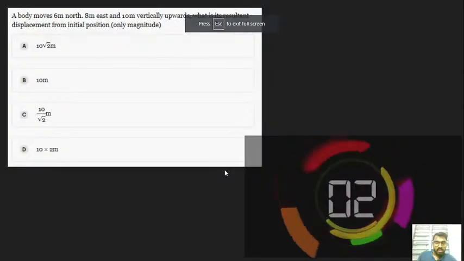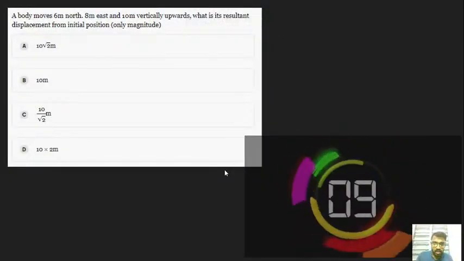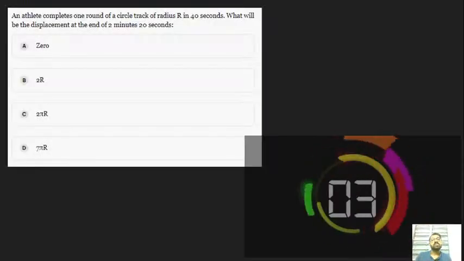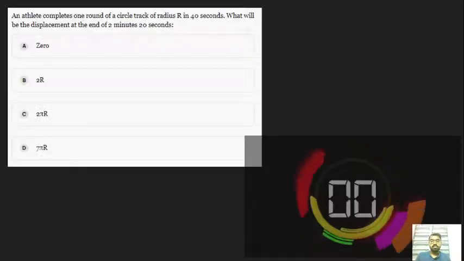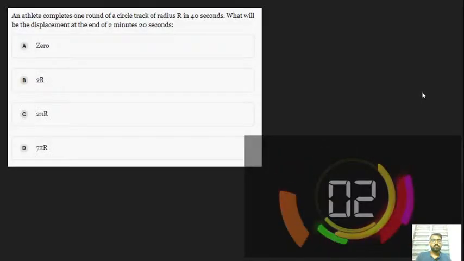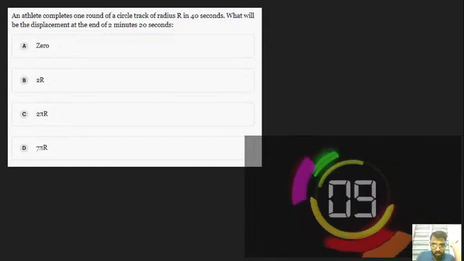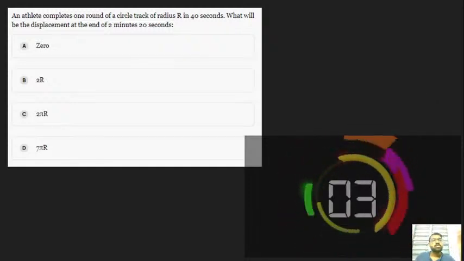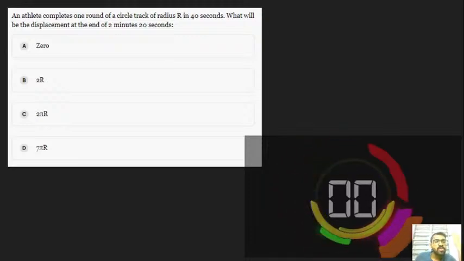We can move to the next. Let's see another problem, very similar to this one. This question: an athlete completes. The timer is going on. Only 30 seconds is allotted for this question.